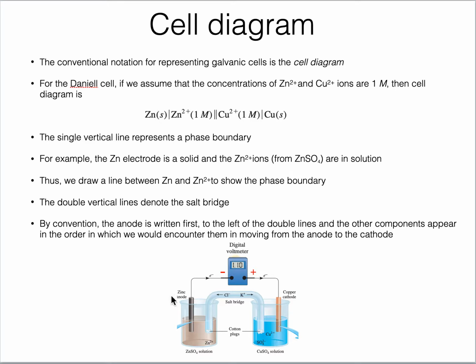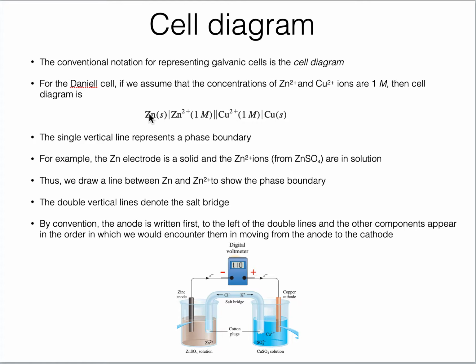Just like given here in this diagram, we have to represent it with the same sequence. The salt bridge and then the copper solution come, and then that copper solution is in contact with the copper electrode. So we write the copper electrode, which is solid, at the end.